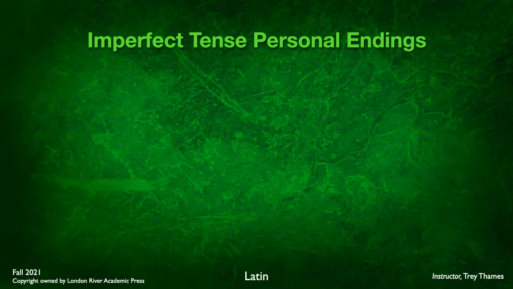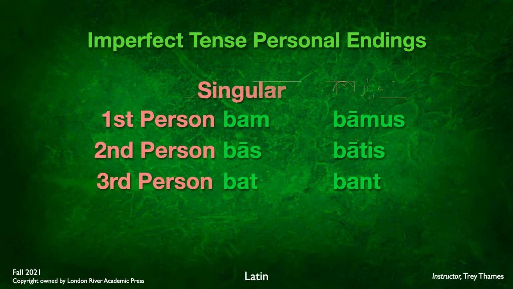Let's look at the personal endings for imperfect tense. Bam, bas, bat, bamus, batis, bant. Again, you've got the macron, the long mark over the A in second person singular and first and second person plural. So you kind of hold it out twice as long as you do the short A. So bam, bas, bat, bamus, batis, bant.